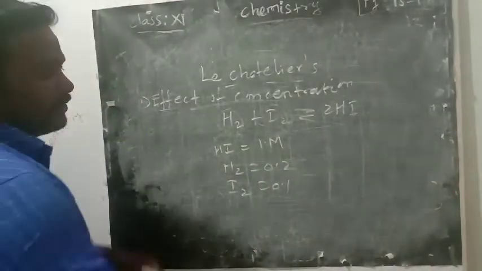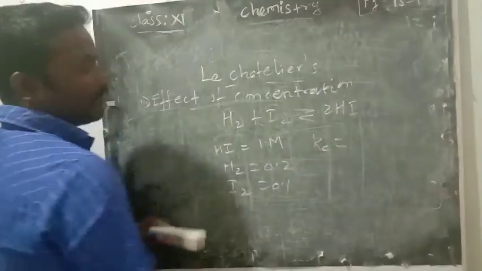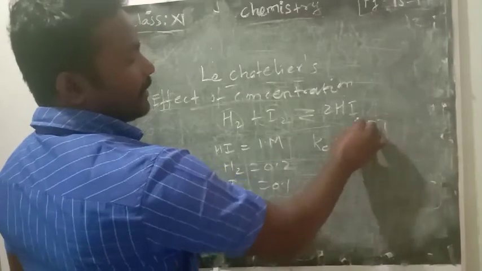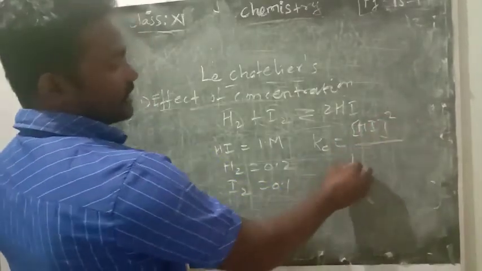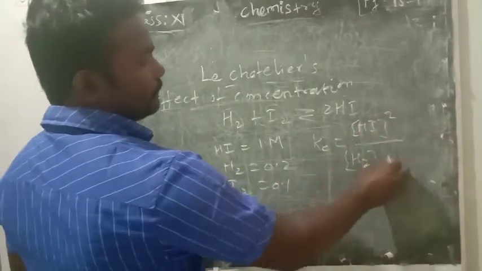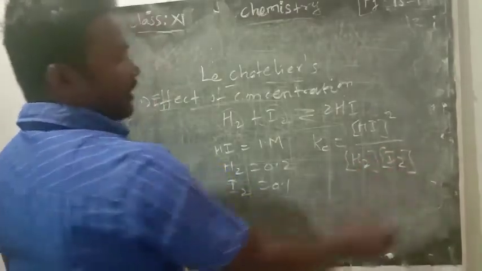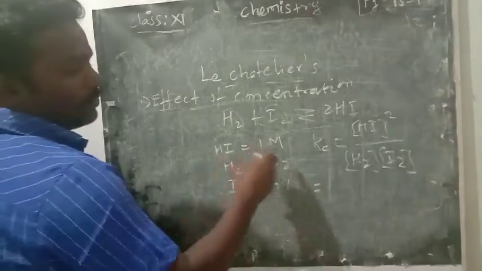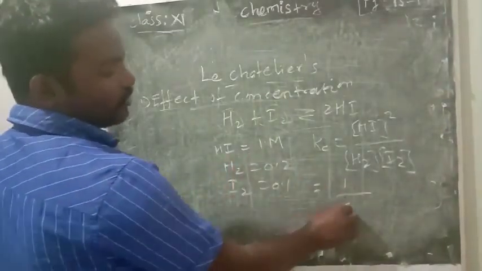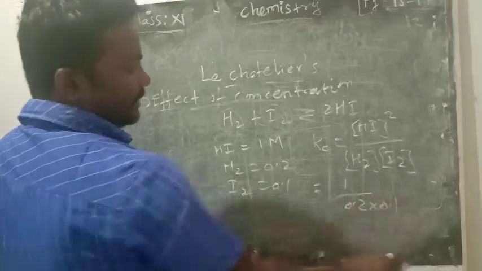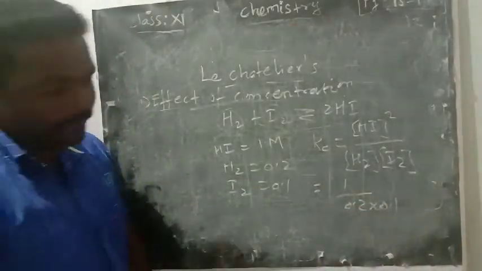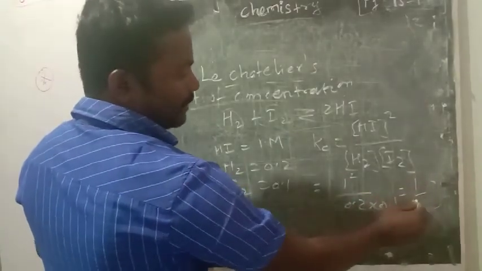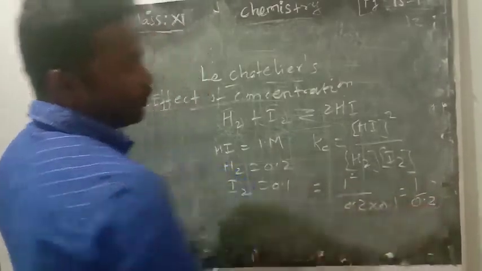Right? How do you find the Kc value? Concentration of product divided by concentration of reactants with coefficients. So apply the HI value: 1 divided by 0.2 into 0.1. See, here also square, don't forget.